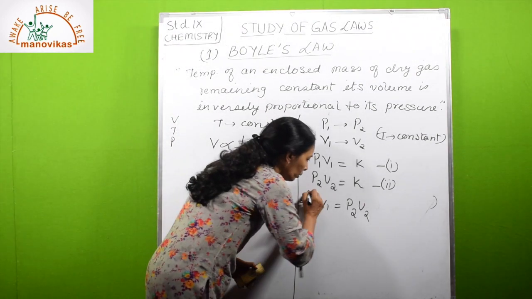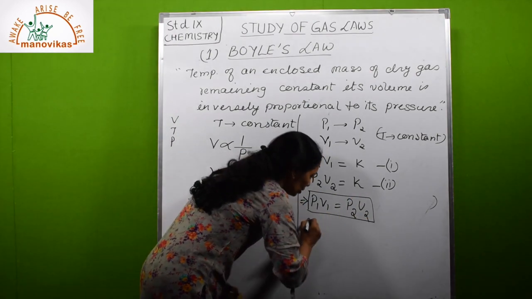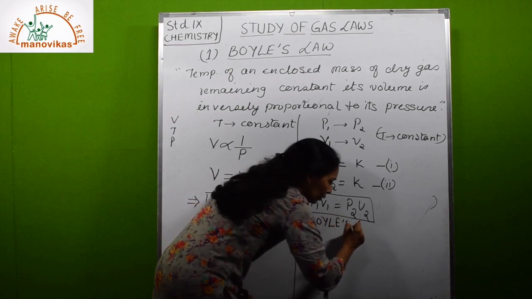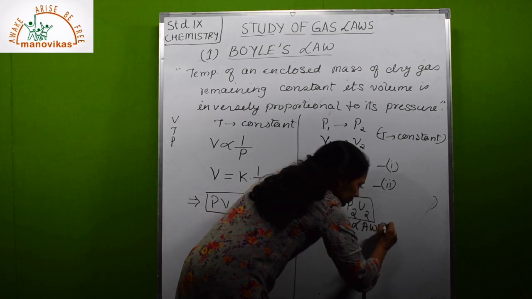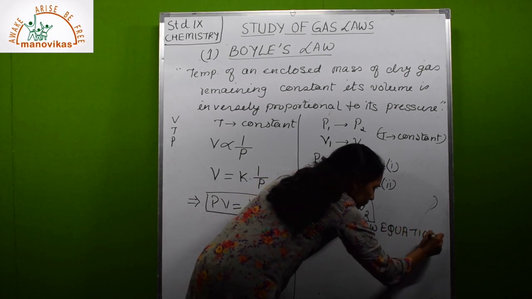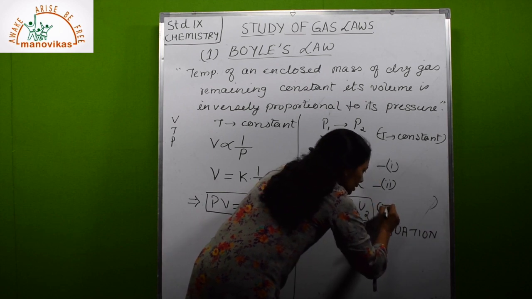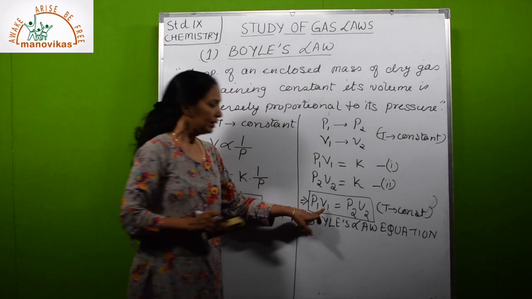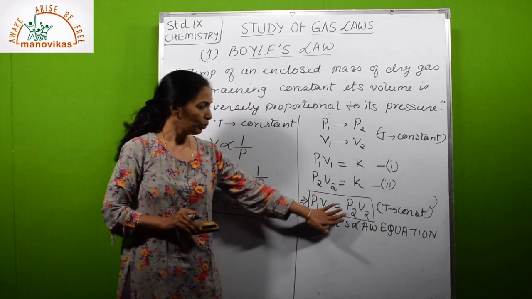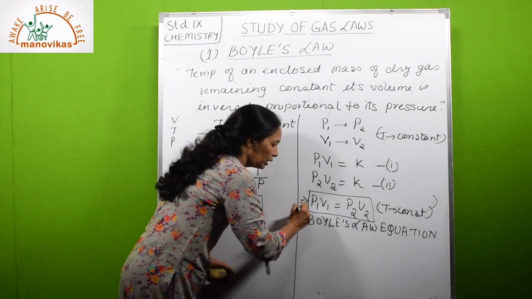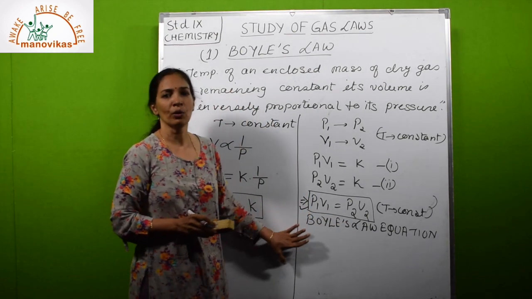So this is Boyle's law equation, where T is constant. This equation P1 V1 is equal to P2 V2 is Boyle's law equation, which is used in the numericals based on Boyle's law.